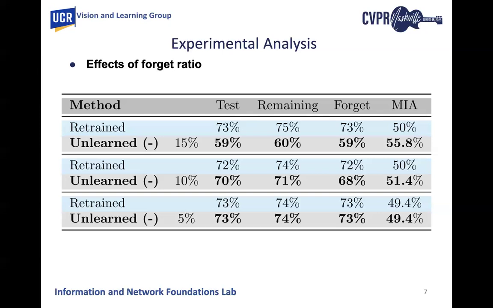In this slide, our first experiment analyzes the effect of increasing the ratio of forgotten data. As you can observe, our results align with theoretical expectations: retraining accuracy remains stable, but as the percentage of the forgotten data increases, the forgetting performance slightly deteriorates.